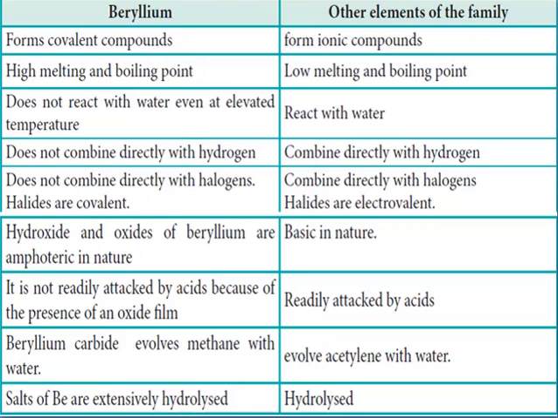It also does not combine directly with halogens. Even if the halides form, they are covalent. But the other elements give electrovalent or ionic compounds. They can directly react with the halogens. And the hydroxides and oxides of beryllium are amphoteric in nature.